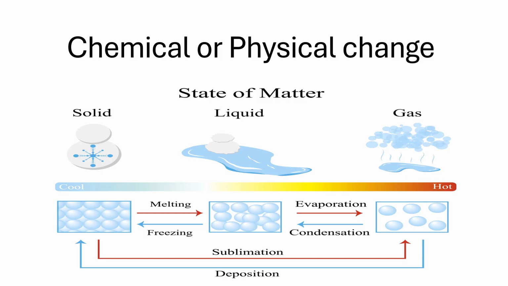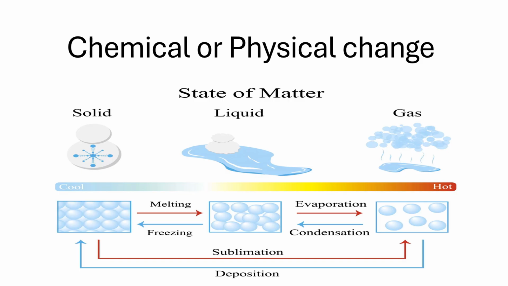Now from a liquid to a gas, it's evaporation. You could say boiling, but we say evaporation. And from a gas, so from steam back to water, you see it in your bathroom on the mirrors and the windows, you've got condensation. There are two at the bottom, which we don't really need at foundation, but they do exist. To change directly from a solid into a gas, we call it sublimation, and to change directly from a gas into a solid, missing the liquid stage, is deposition. So those are the things.